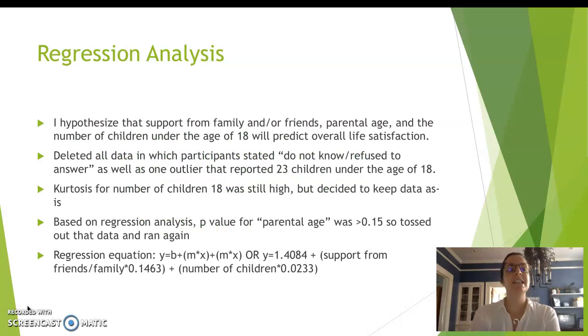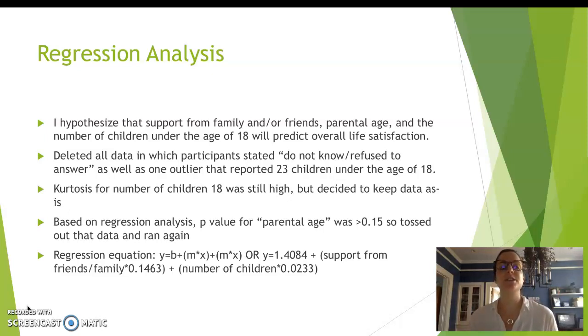Based on my regression analysis, I hypothesized that having support from family and or friends, parental age, and the number of children under the age of 18 will predict overall life satisfaction. So I deleted all data in which participants stated that they did not know or refused to answer any of those categories of data, as well as one outlier that reported 23 children under the age of 18, as that number skewed the data greatly.